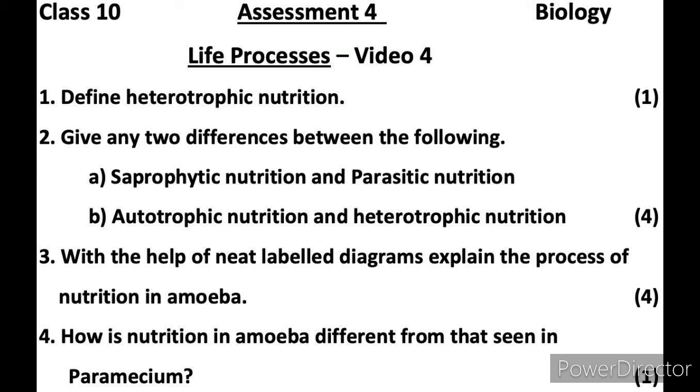With the help of a neat labelled diagram, explain the process of nutrition in amoeba. Here the third question is about the amoeba. You know how to draw the diagram. It is very easy, right? Just label the ingestion, digestion, absorption, assimilation, and egestion in serial order, and draw the diagram. Mention how the food is taken in, how pseudopodia are formed, how the pseudopodia form the food vacuole, fusion takes place, and the food is broken down in the food vacuole and diffused into the cytoplasm. Then at last the undigested food is ejected out, that is called egestion.